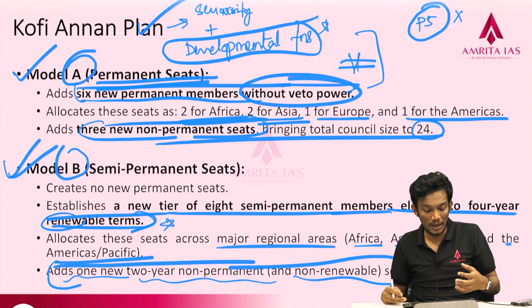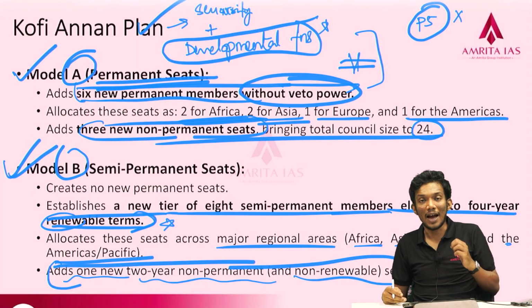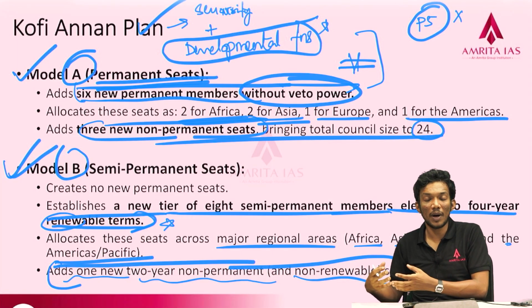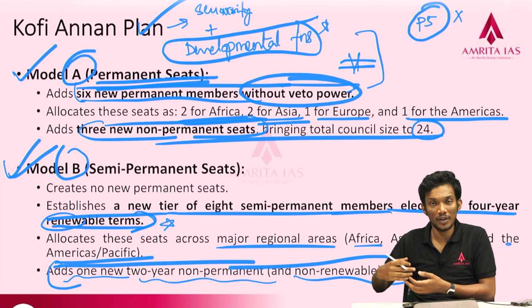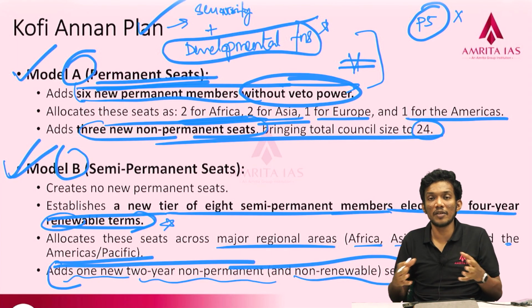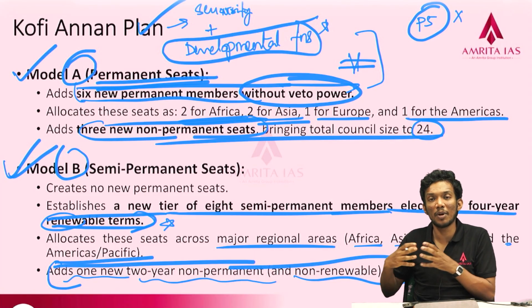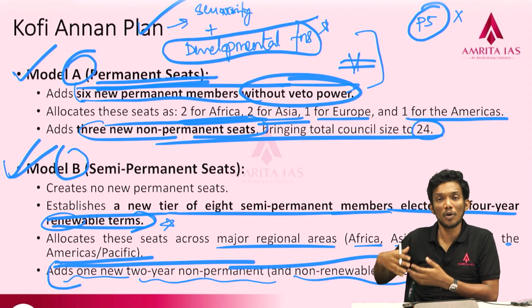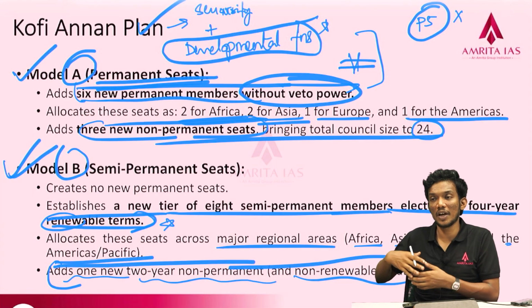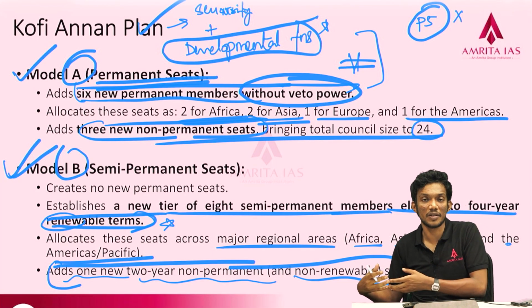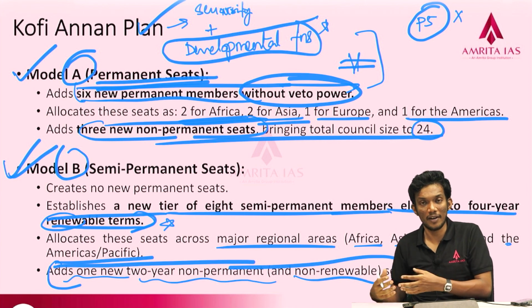For example, look for model A which Annan has suggested and gain a permanent membership, and slowly, through the concerted efforts of like-minded parties, look at diluting the veto power, either by spreading it across the new members or by giving up the idea of veto power itself, to make it more democratic and representative, so that majority voting would be the parameter for UNSC decisions. These are things we need to identify.